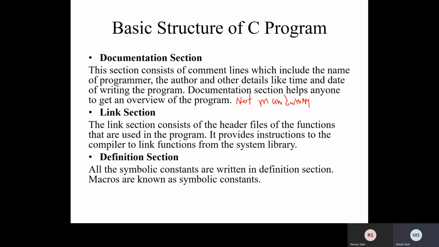Now second, that is the linking section. The linking section consists of the header files of the functions that are used in the program. It provides instruction to the compiler to link functions from the system library. So whatever functions we are using in a C program, the inbuilt library functions, we need to include those libraries in this linking section. Okay, now third, that is the definition section. All the symbolic constants are written in the definition section. Macros are known as symbolic constants.